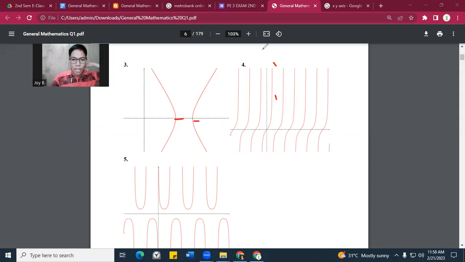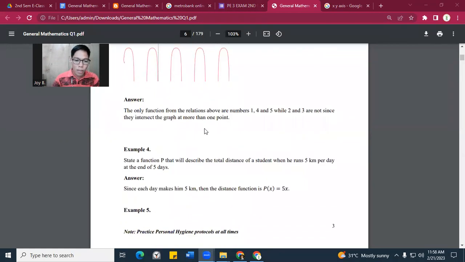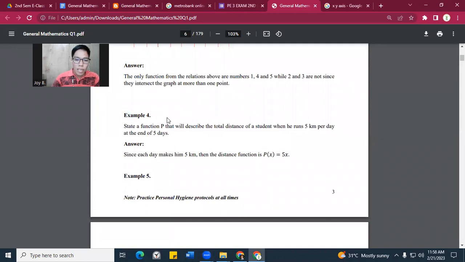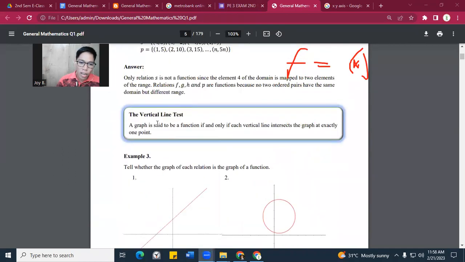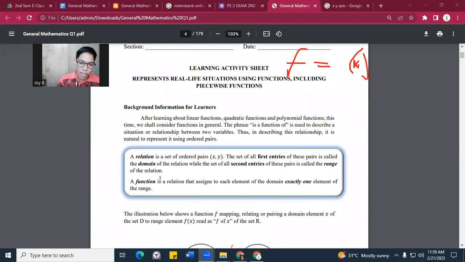Now, dako naman tayo sa next topic. We have example number 4. State the function p that will describe the total distance of a student when he runs 5 kilometers per day at the end of 5 days. Now, remember, we are talking about a function. Ang function is a relationship ng domain at range. Again, a function is the relationship that assigns to each element of the domain exactly one element of the range.